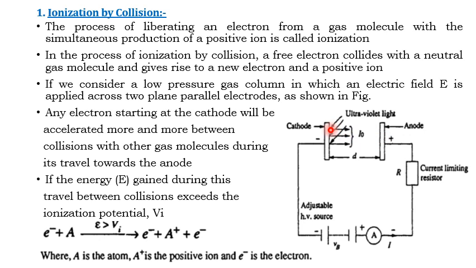One electrode is called the cathode, and the other is called the anode. The electric field is applied here, and due to this electric field, electrons are ejected from the cathode. The ejected electron travels towards the anode.